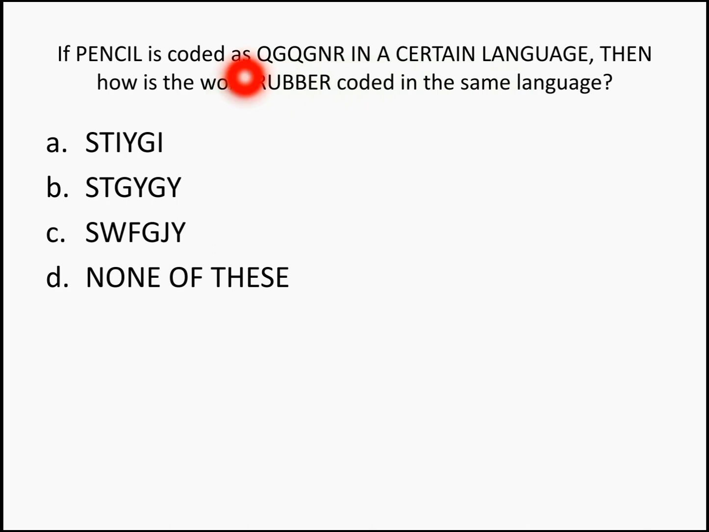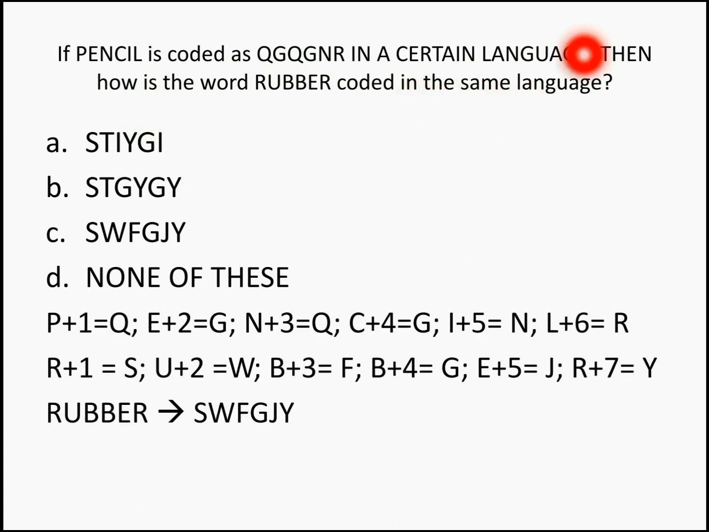If pencil is coded as QGQGNR in a certain language, then how is the word rubber coded in the same language? Now P is changed as Q, which is the next letter. E is changed as G, which is the second letter after E. Likewise, every letter is added with a number and the corresponding letters are mentioned here.